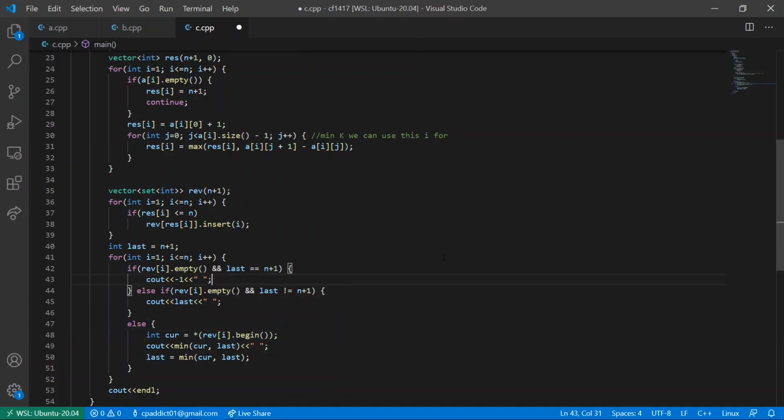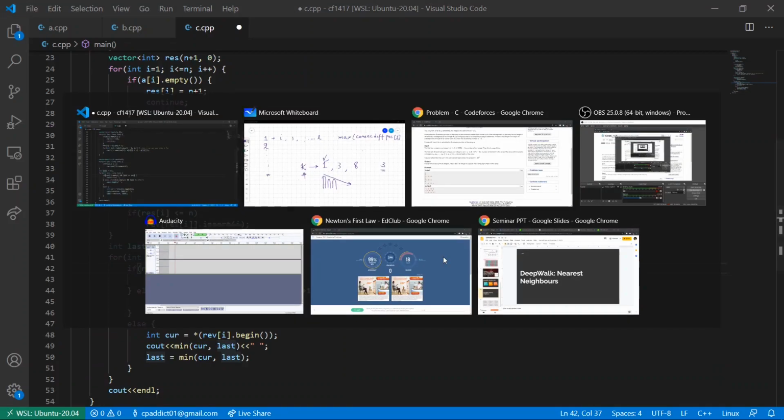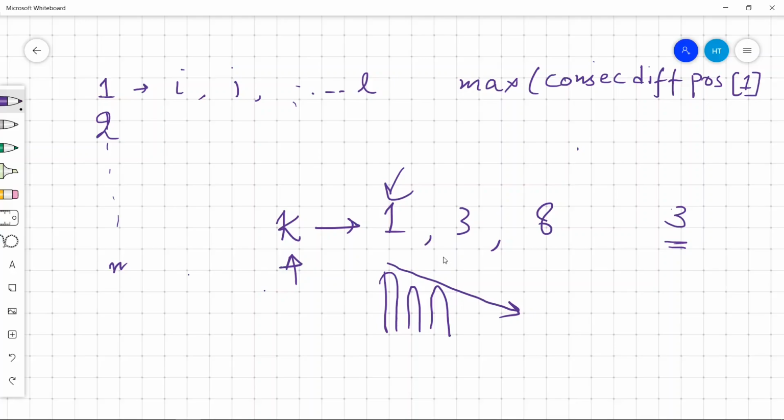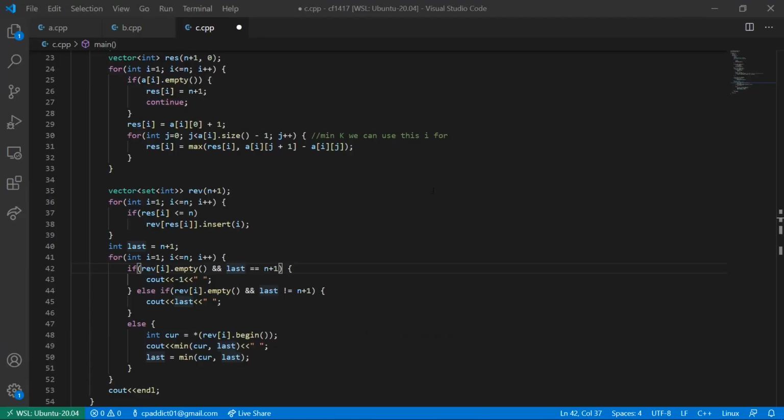So we are just printing the minimum candidate. So suppose we have a bunch of candidates for a K, as seen here. We are printing the minimum one. So we are maintaining the candidates in a set, and then we are printing the smallest one. We could do it more efficiently, but that is always N log N, so that must not be a problem.